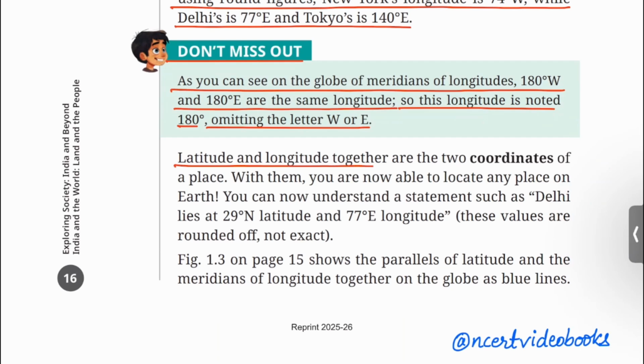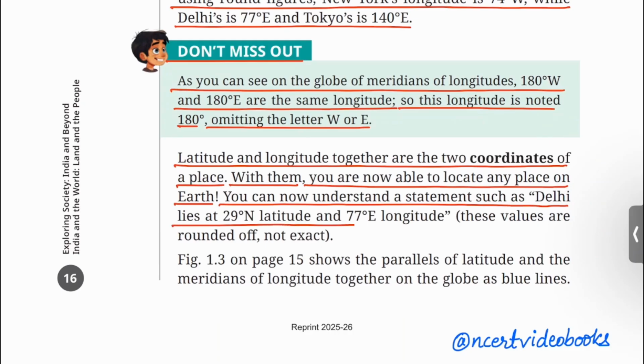Latitude and longitude together are the two coordinates of a place. With them, you are now able to locate any place on Earth. You can now understand a statement such as Delhi lies 29 degree north latitude and 77 degree east longitude. These values are rounded off, not exact.